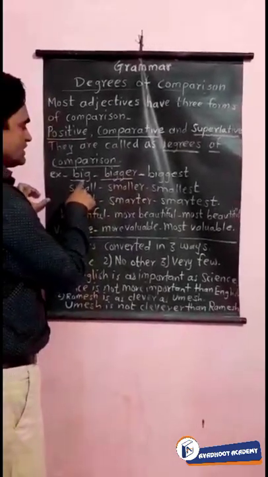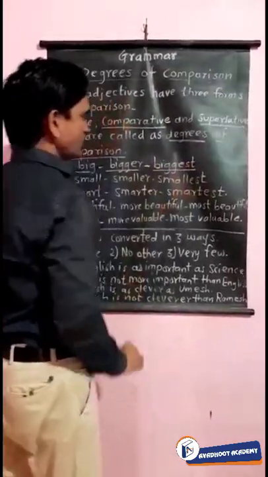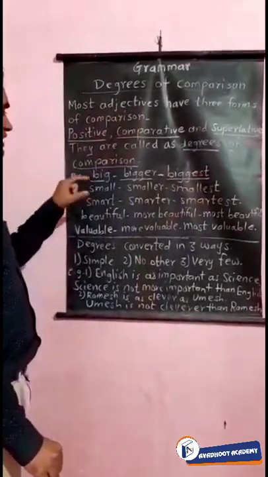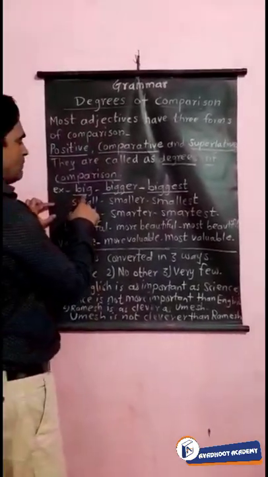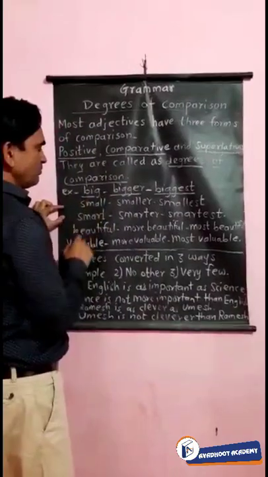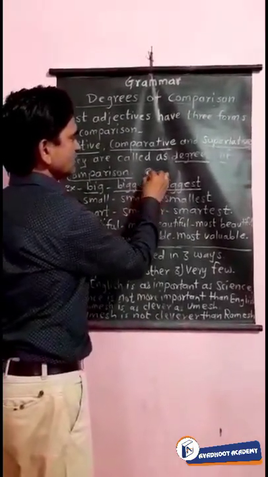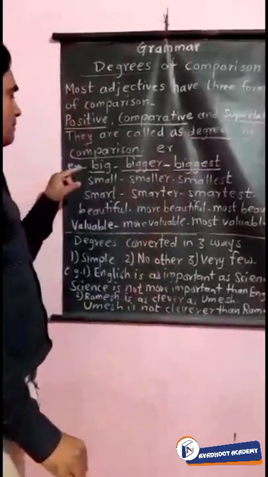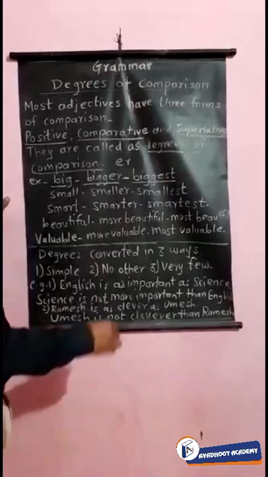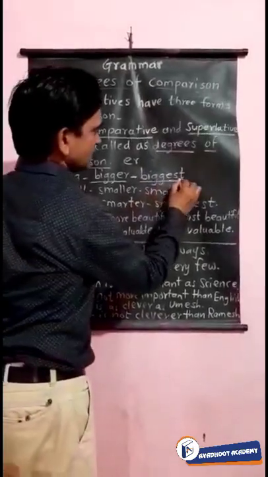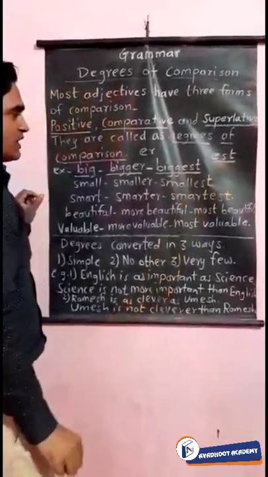Big is the positive adjective, bigger is the comparative adjective, and biggest is the superlative adjective. So what is the difference between the three adjectives? Here is a plain adjective, big, B-I-G, but here, bigger. The ER is the suffix joined to the main adjective for a one-syllable word. Next, biggest. EST is the suffix joined in the superlative degree.